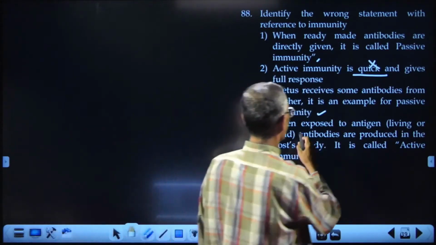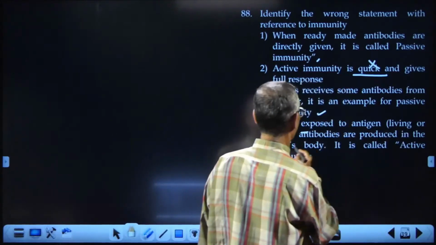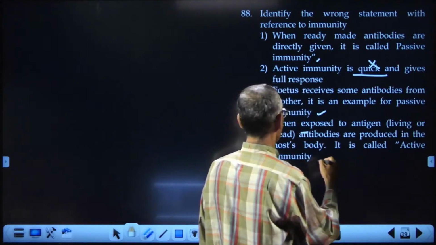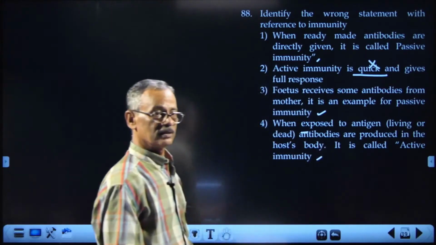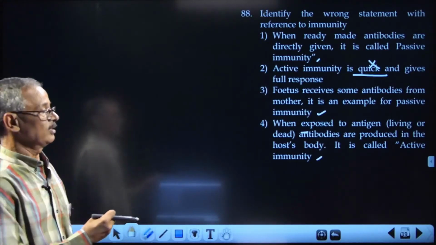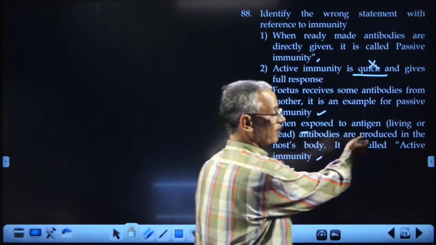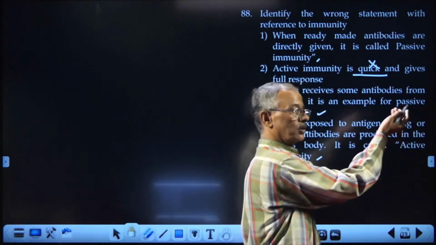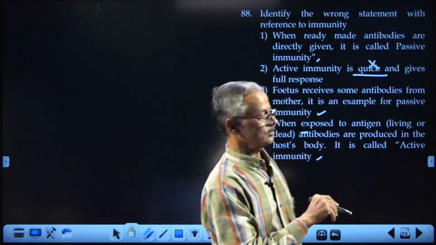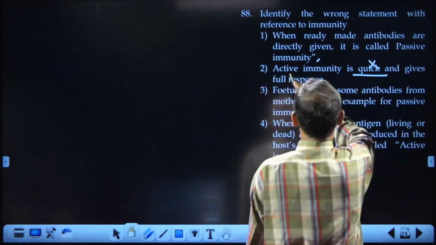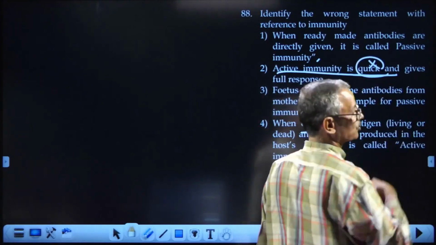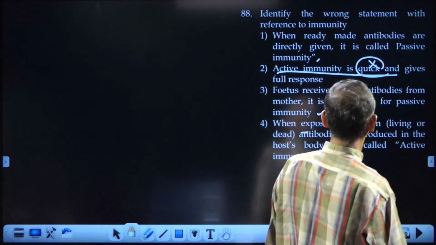So it is passive. When exposed to antigen, living or dead, antibodies are produced in the host body. It is called active immunity. Correct? That is the principle in immunization. When you are taking a vaccine or vaccination, this is what is happening. Dead or killed pathogens are introduced and they will be producing antibodies. So these are all correct, but the wrong one is that active immunity is quick. It is not quick, it is slow. That is the wrong statement.